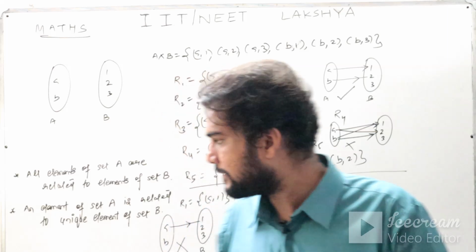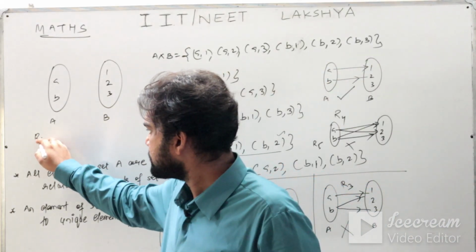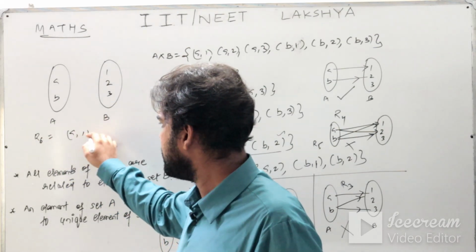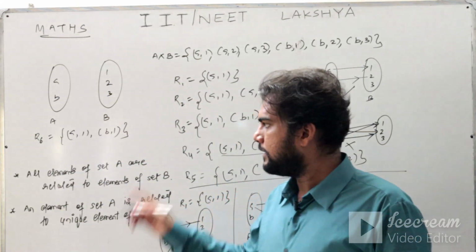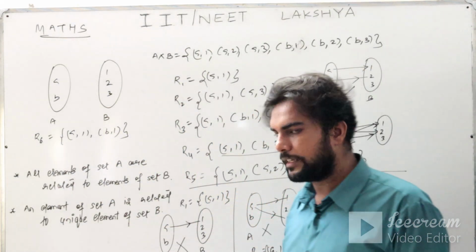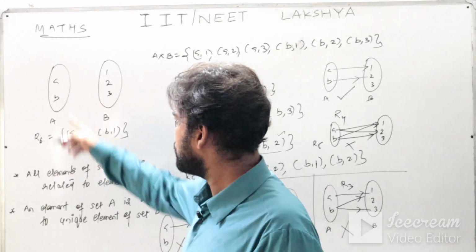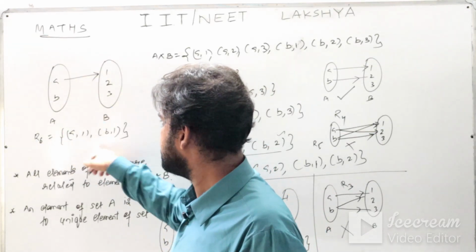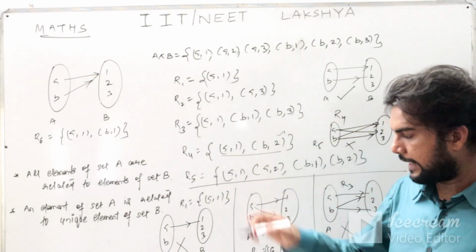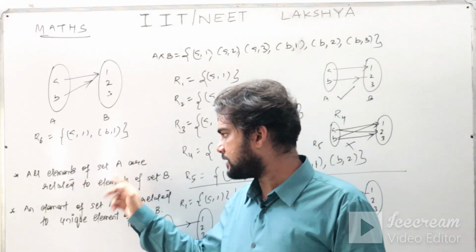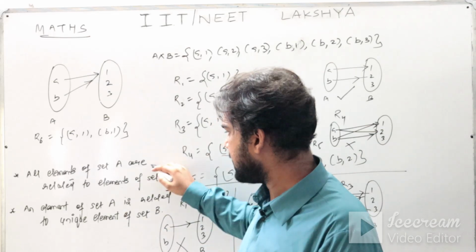I am going to take one more example, R6. So let me take it here itself. R6, let me say, is A1, B1. Let us check whether this is a function or not. If you see carefully, let me draw it here itself. A is related to 1 and B is related to 1. So we have to check whether it is a function or not. Now, criteria 1 says that all elements of set A are related to elements of set B. All the elements are related? Yes. Criteria 1 is satisfied.